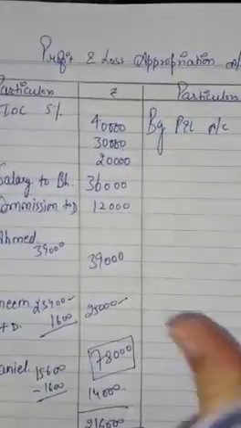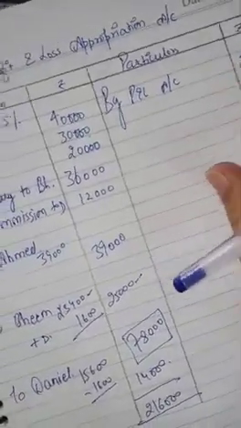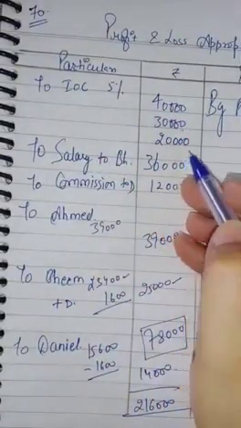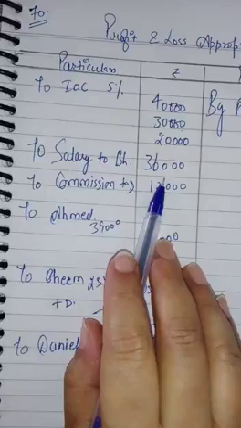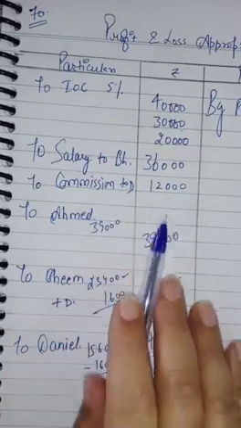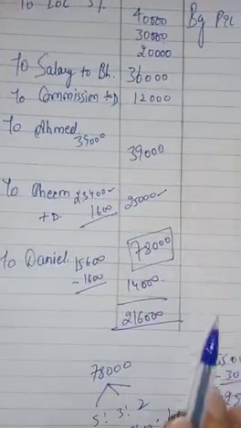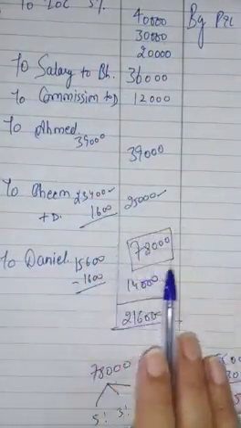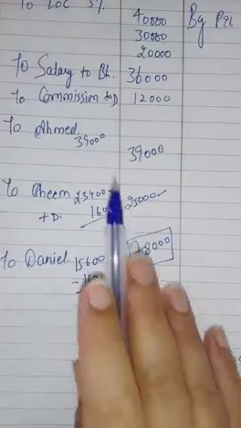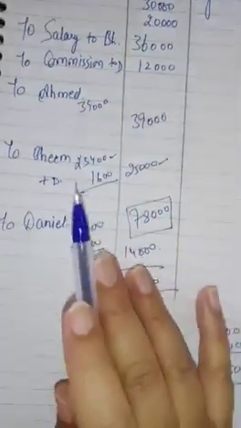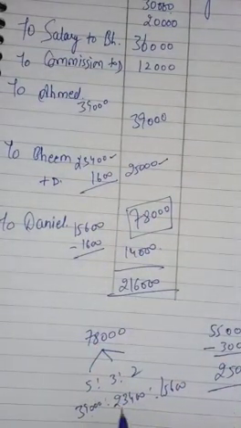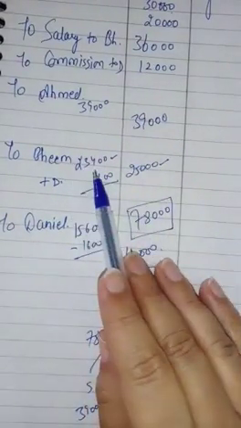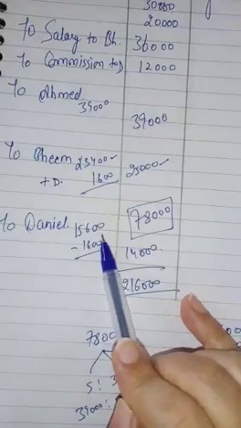First of all, we have written the profit of the year, which was given in the question. Then we calculated the interest on capital at 5%. Then salary we calculated for the whole year. The commission was given. Then out of this 2,16,000 we deducted all these figures and the answer came, the remaining profit, which is to be distributed among the partners in their profit sharing ratio. When we divided it, Ahmed's share was 39,000, Bheem's share was 23,400 and Daniel's share was 15,600.